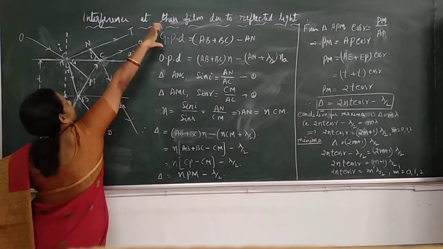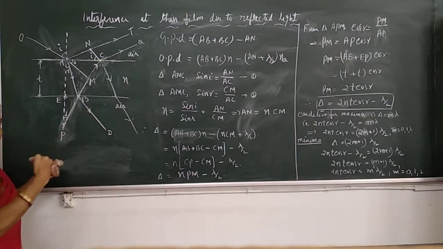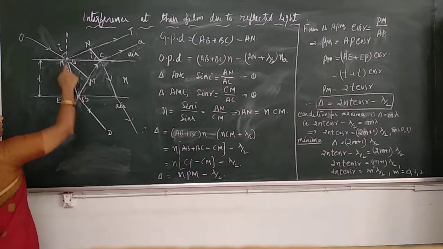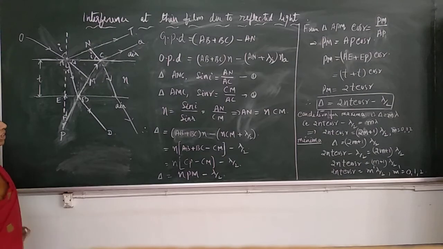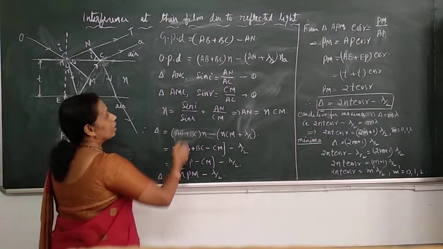From here onwards they travel the same path. So the difference in the distance travelled by those two rays is taken as AB plus BC in the medium minus AN in air. That is the geometrical path difference. Now optical path difference.